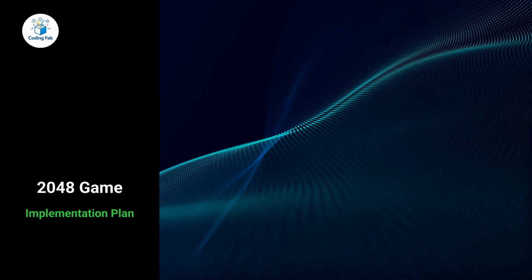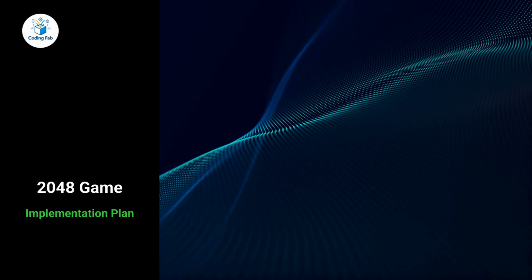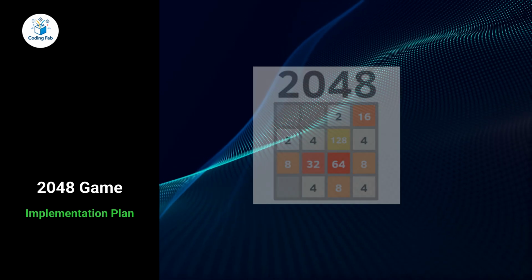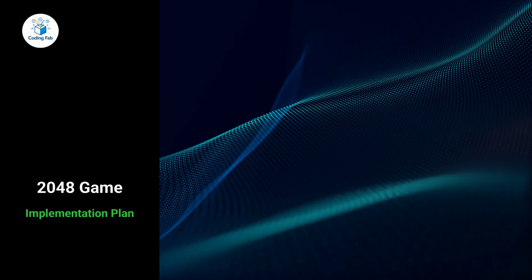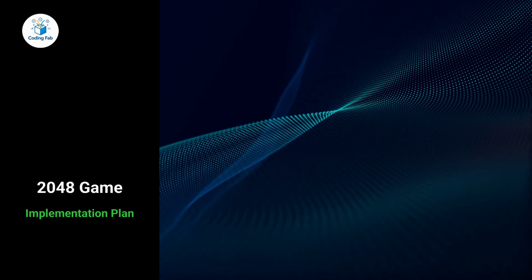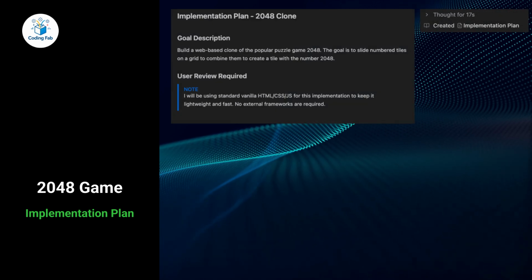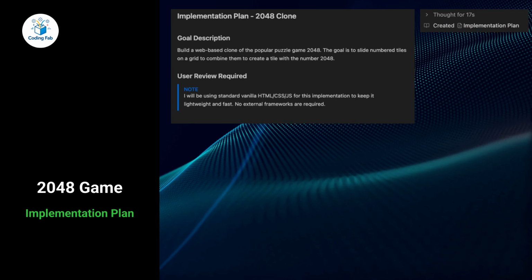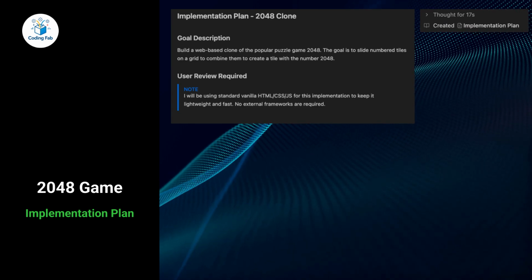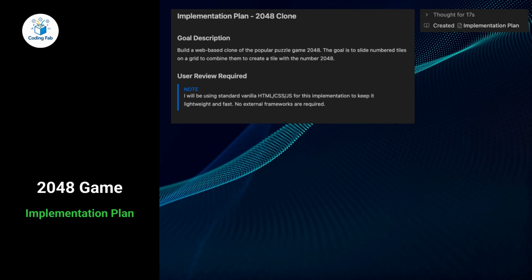For this demo, I asked Antigravity to build a web-based clone of the popular game 2048. Instead of immediately generating code, it first created a detailed implementation plan. The plan clearly defines the goal of the project: building a functional 2048 game where tiles slide, merge, and reach the value 2048.